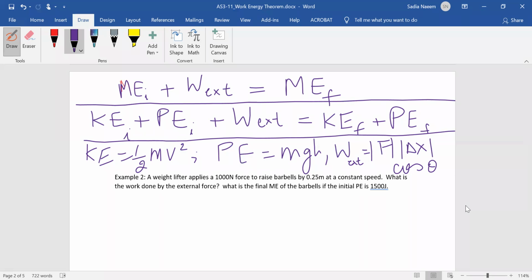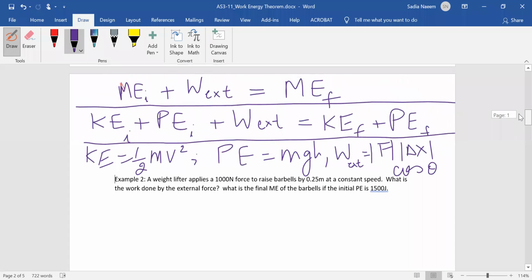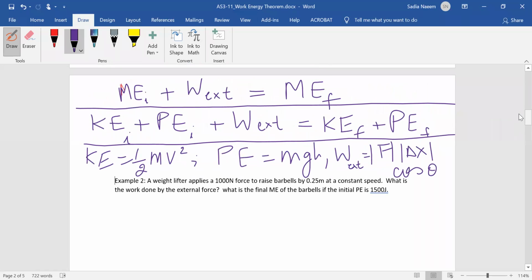All right, so in every problem, first read the problem and try to picture what's going on. Sometimes a diagram helps. Identify an initial position, identify the final position, and then look at your formula, which I'm going to put an asterisk. This is the formula we're dealing with here, and throw out any terms that are zero, and then solve. Okay, so let's read this problem.